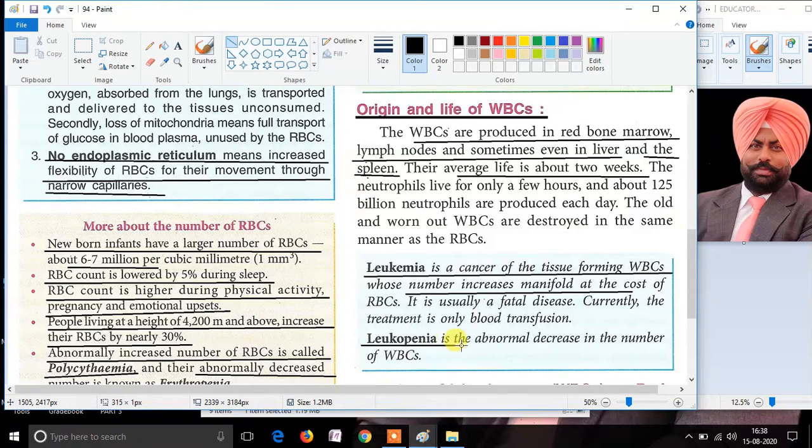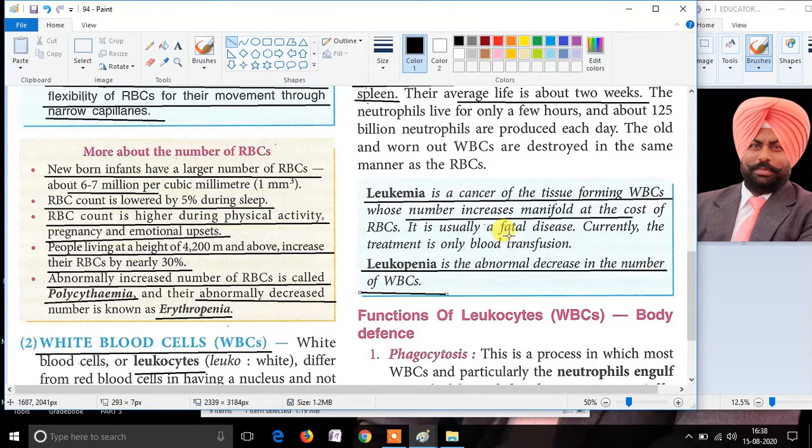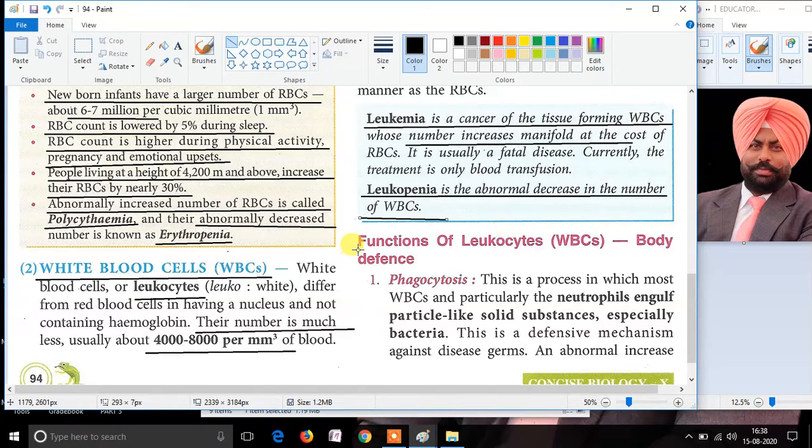The second type of abnormality is leukopenia. In this abnormality, the number of WBCs decreases in the human blood many folds. So, if the WBCs increase, it's a type of cancer called leukemia, and if the number of WBCs decreases, it's another abnormality called leukopenia. These leukocytes have specific functions in the body.